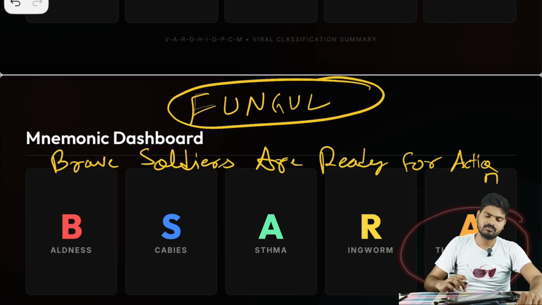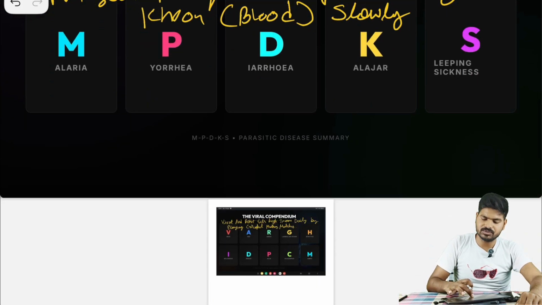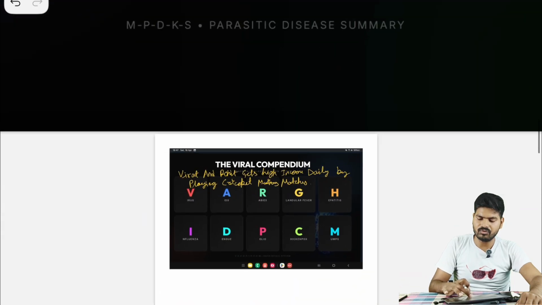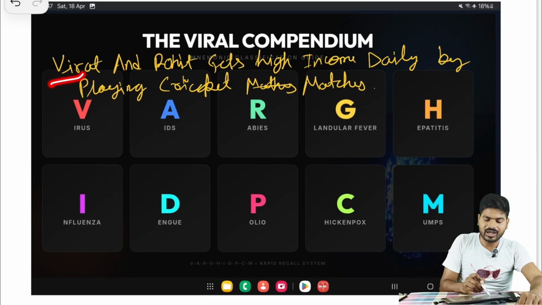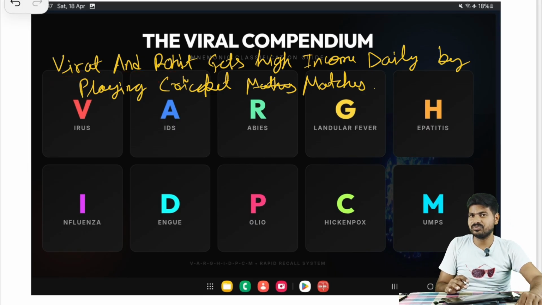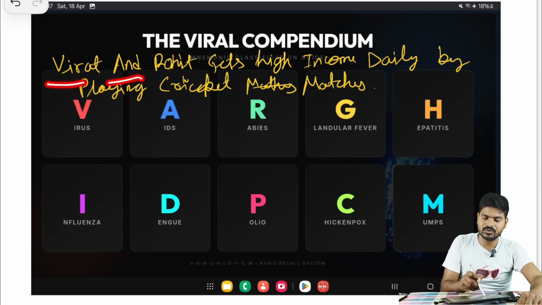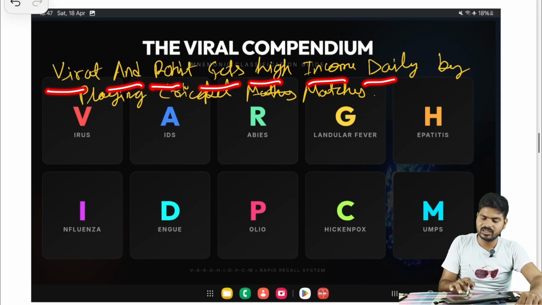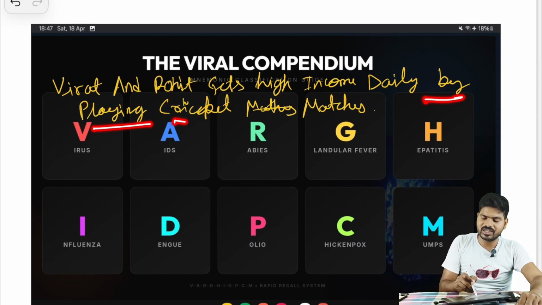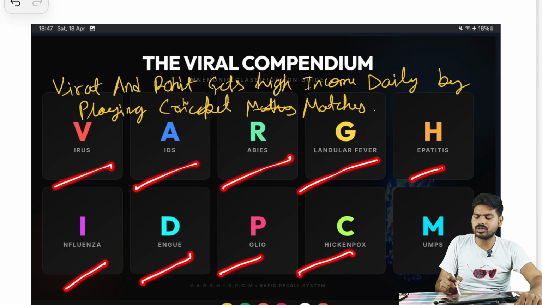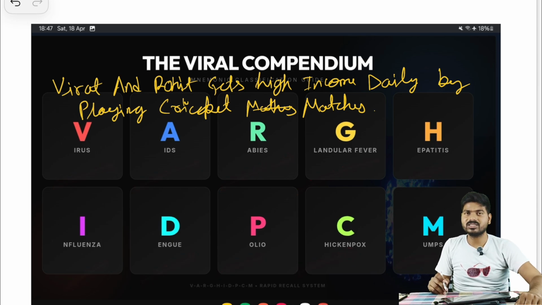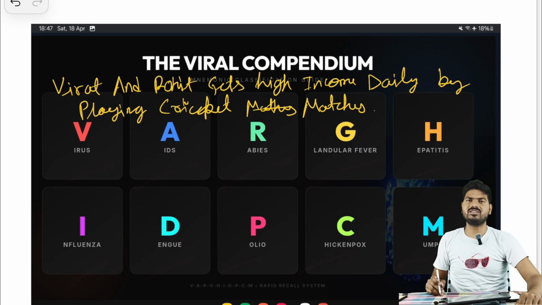Now viral disease, most important and often asked in different UPSC examinations. Virat and Rohit, all of India is huge fan of cricket. Virat and Rohit gets high income daily by playing cricket matches. Virus, AIDS, rabies, glandular fever, hepatitis, influenza, dengue, polio, chickenpox and mumps.